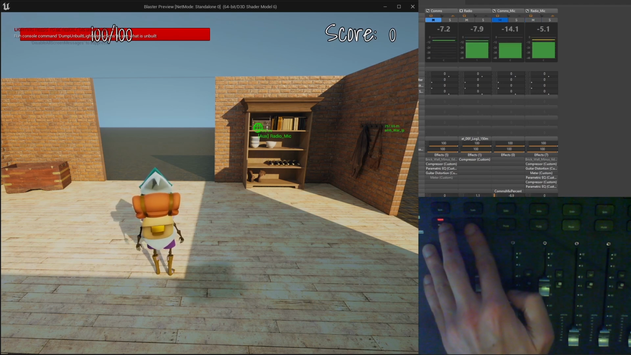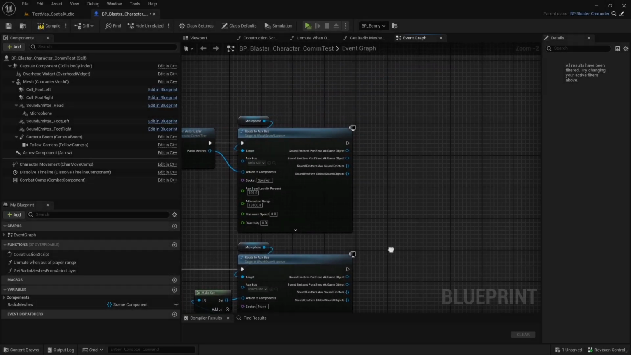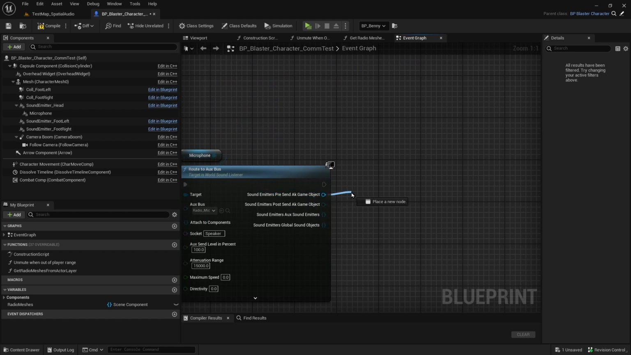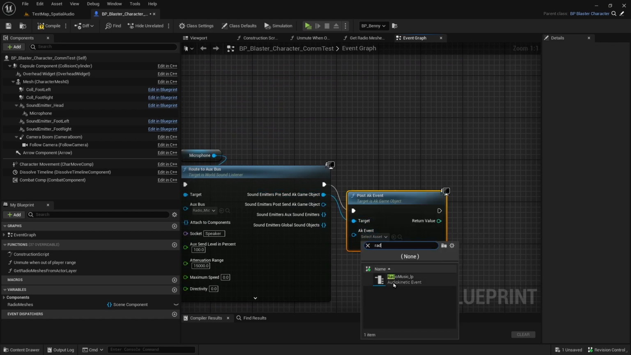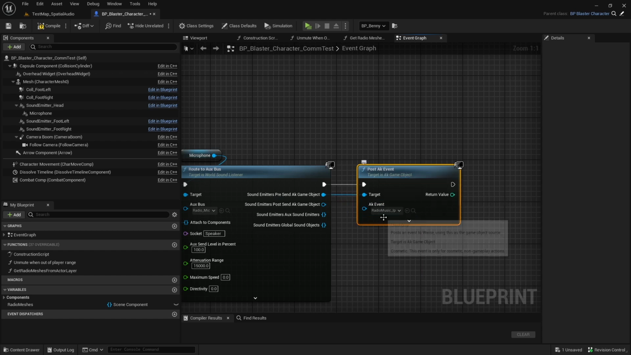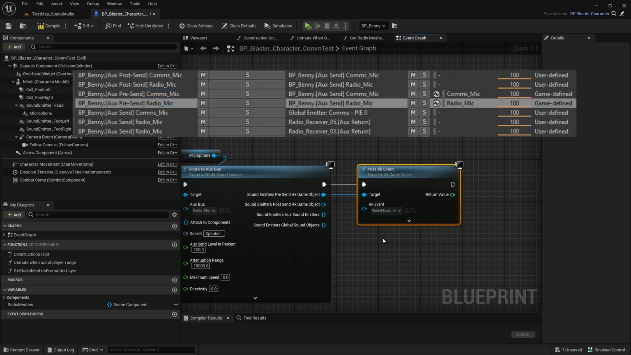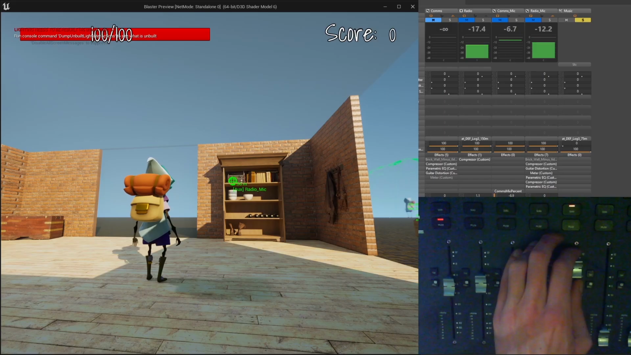Now, let's add some heroic music to our radio emission. To make sure it only plays on the radio, and not through the walkie, I'll post it on the pre-send aux component from my route to aux node, which acts as a direct input box into its respective auxiliary bus.